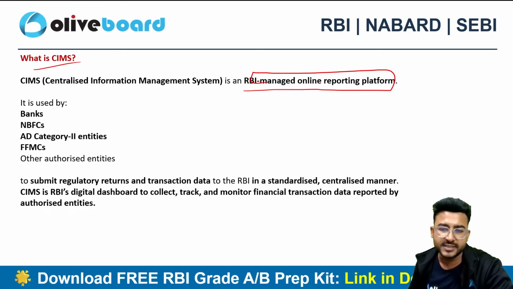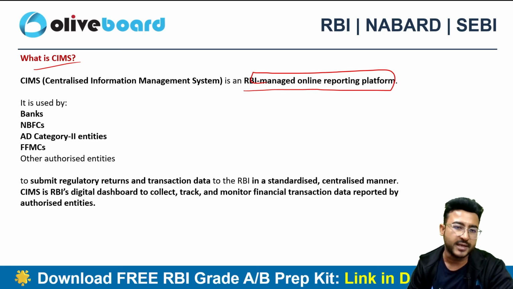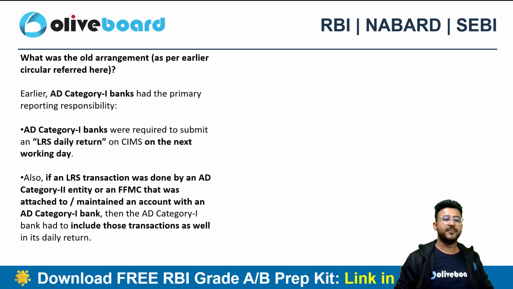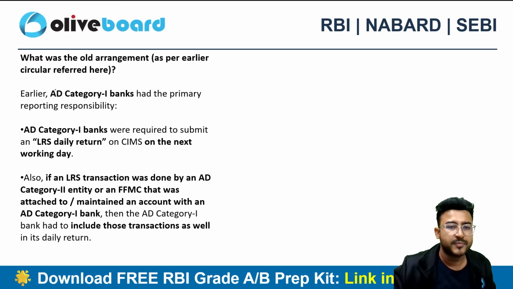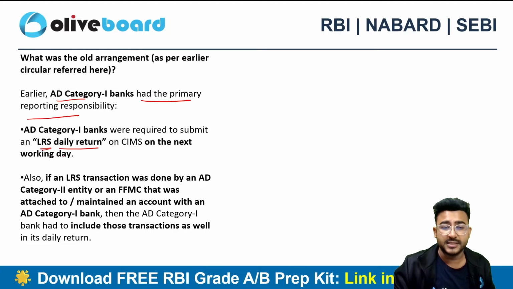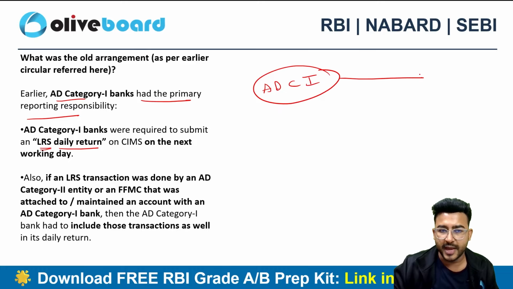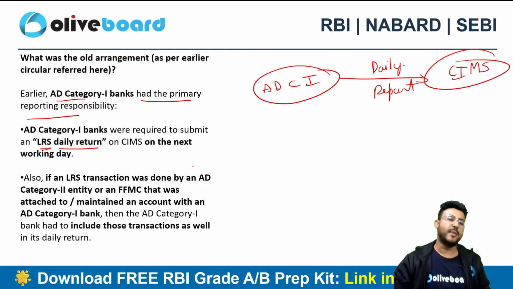So RBI gets the data through the regulated entities via CIMS. Now the problem used to be that AD category 1 banks used to report each and everything related to the liberalized remittance scheme daily returns. So what AD category 1 banks have to do is report daily on the CIMS platform of Reserve Bank of India.